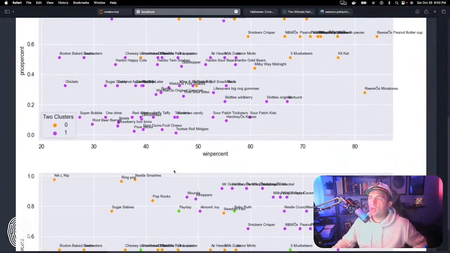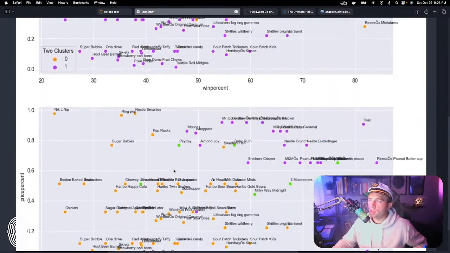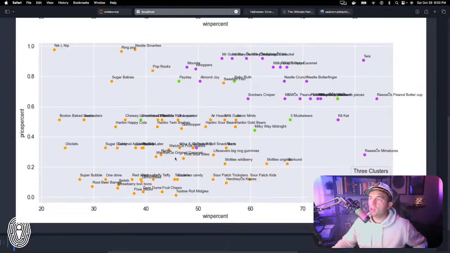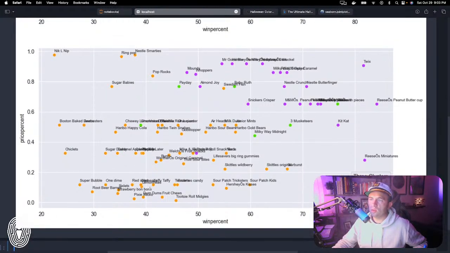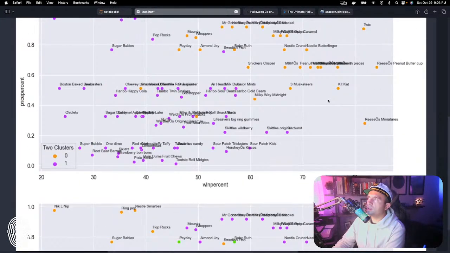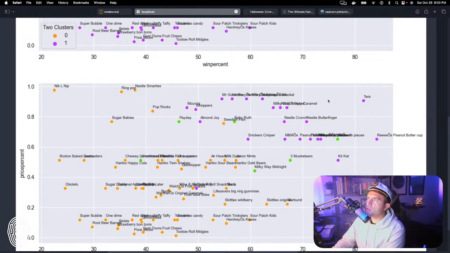Now let's compare that to our 3-cluster visualization here. Again, everything's basically the same. Sorry that the colors got flip-flopped here. In the first cluster we see a lot of the same ones, and the second cluster with the purple, a lot of the same ones. Then we start to see a little bit of a different one with the green colors here. This is actually kind of interesting, because I don't know what I did differently, but I got some different results between this time and the last time.